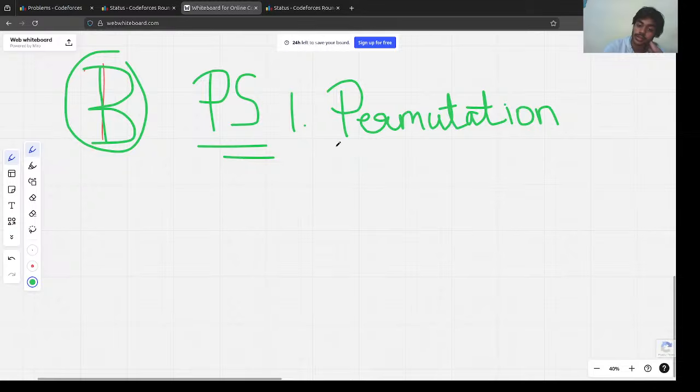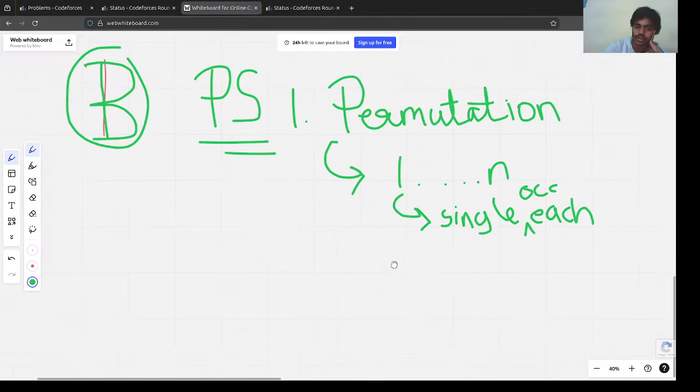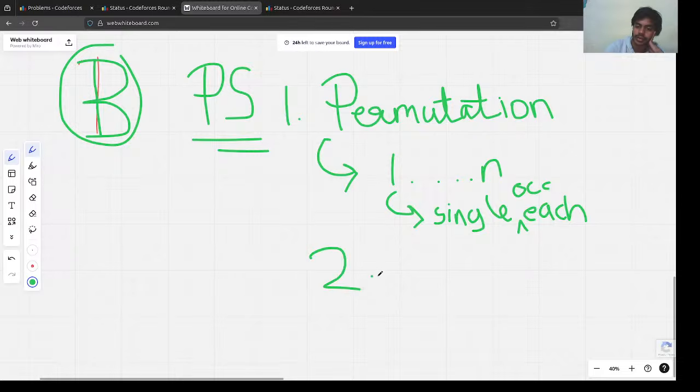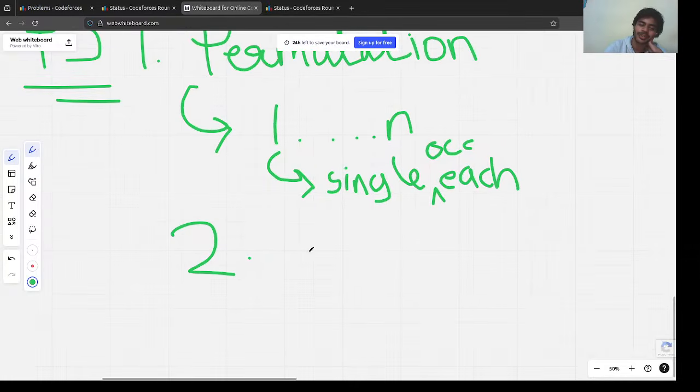A permutation is basically an arrangement of all numbers from 1 to, let's say, n such that each appears a single time, right? Single occurrence for each element. So that's a permutation. First they told us about the definition of permutation. Okay, great. But we were already aware of it, right? Because we are smart.